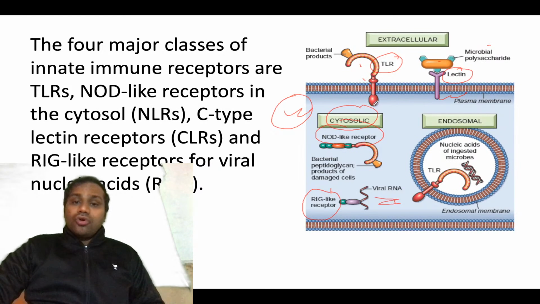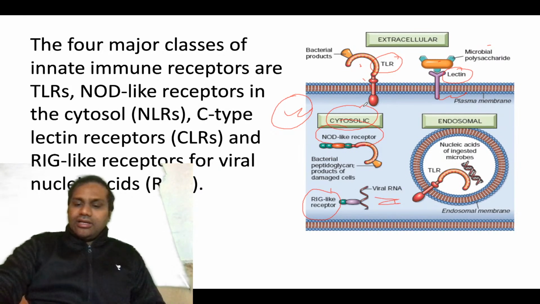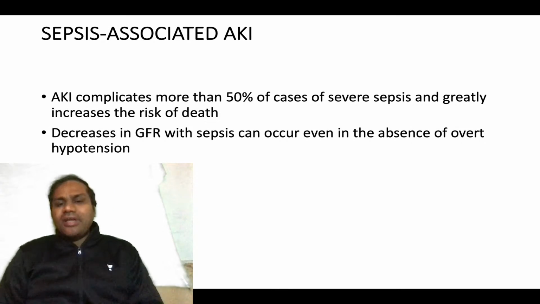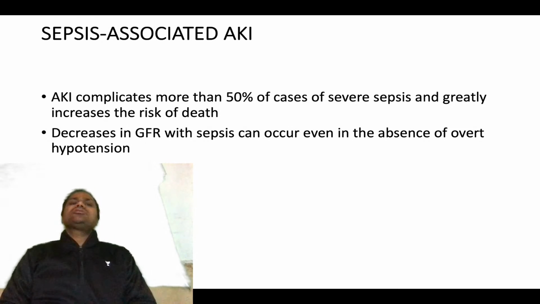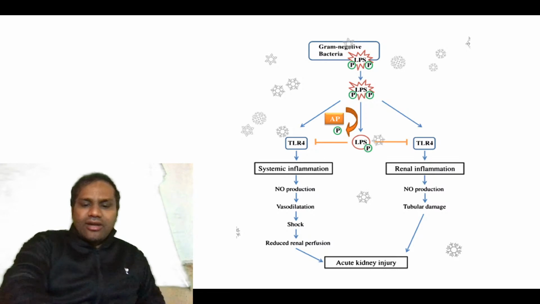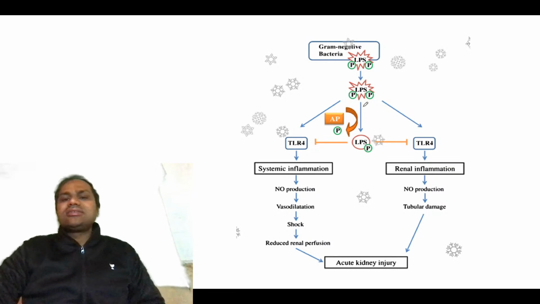You need to revise that these pathogen recognizing receptors, the nod-like receptors or toll-like receptors, recognize pathogen associated molecules.